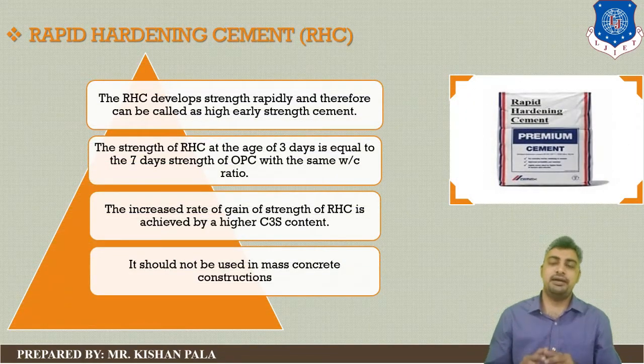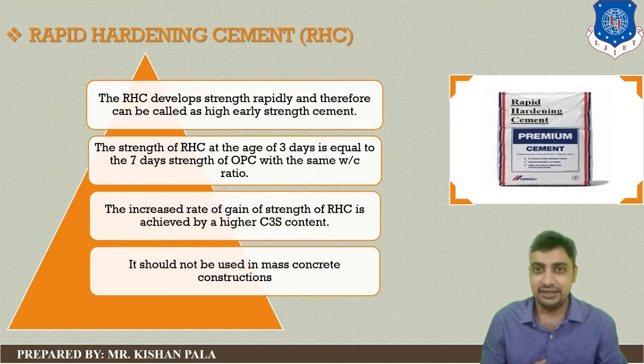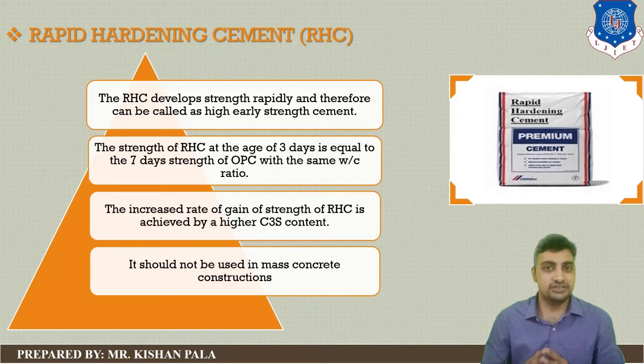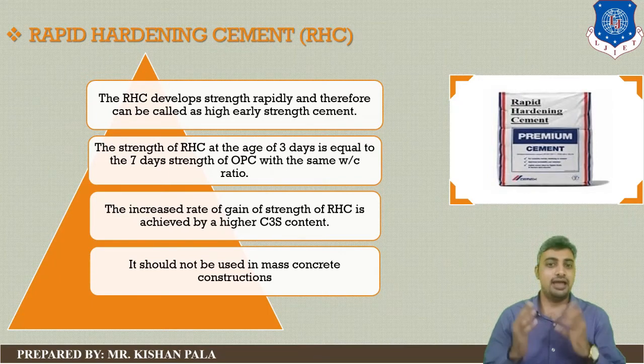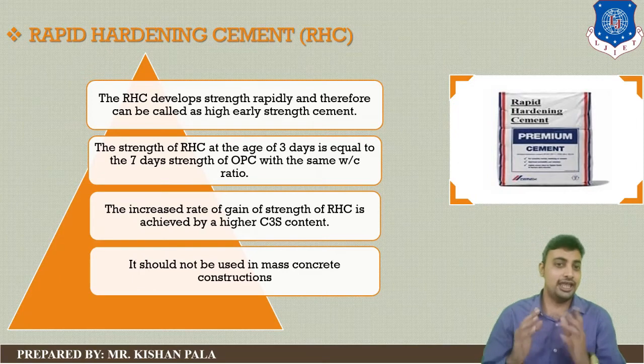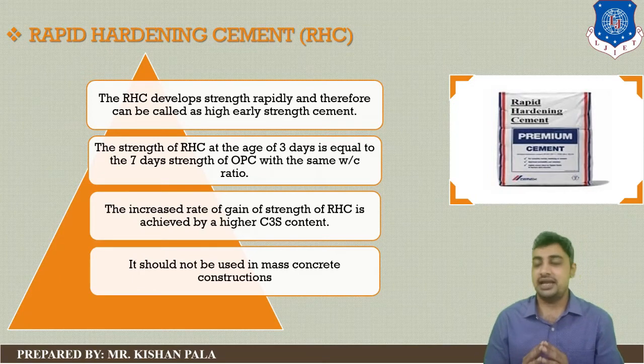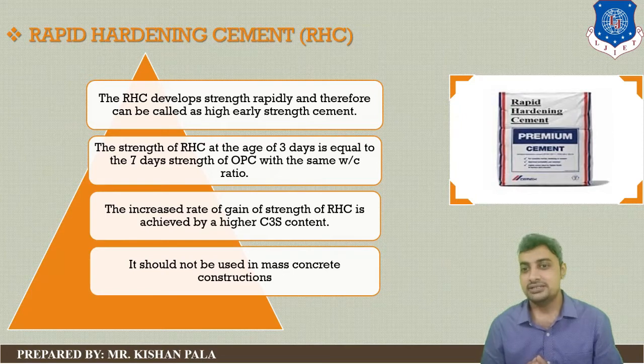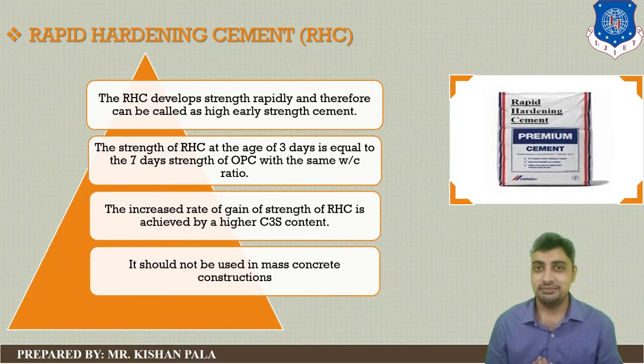This type of cement develops strength rapidly, and therefore it is also known as a high early strength cement. The strength of rapid hardening cement at the age of 3 days is equal to the 7 days strength of ordinary Portland cement with the same water cement ratio.